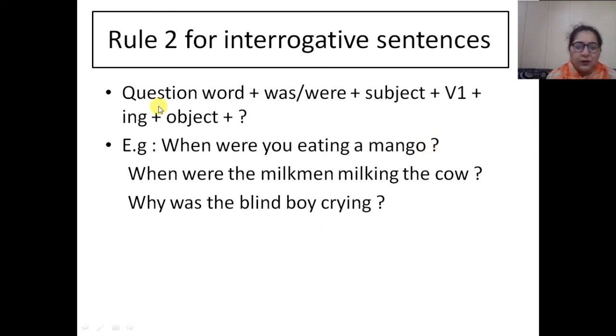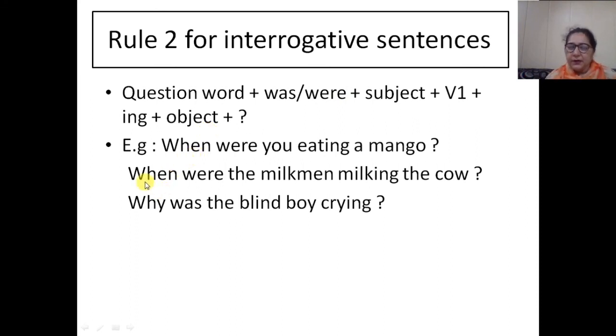I have written the sentence with the starting word when. And when is the question word, right? So it is not that you will get only when and why. You can get any question word with WH: who, what, where, when, why, whose, whom, which, right? Even you can get how, right? That can also be added as a question word and we can complete this sentence.